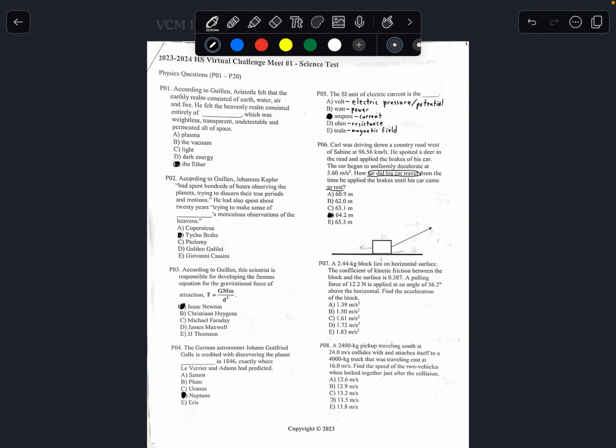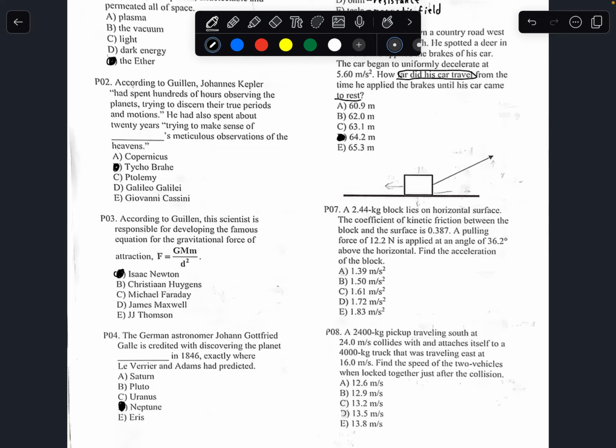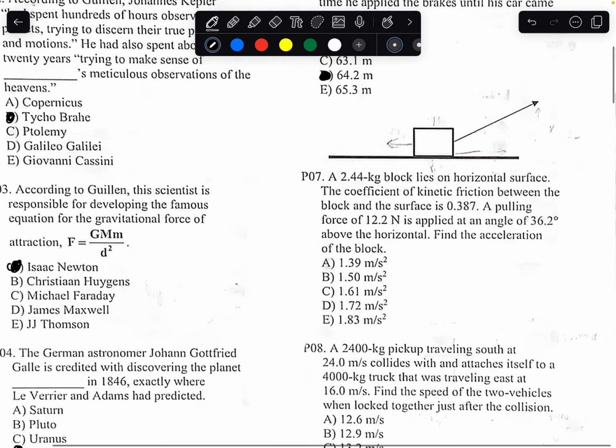Number 7. A 2.44 kilogram block lies on a horizontal surface. The coefficient of kinetic friction between the surface and the block is 0.387. A pulling force of 12.2 newtons is applied at an angle of 36.2 degrees above the horizontal. Find the acceleration of the block.